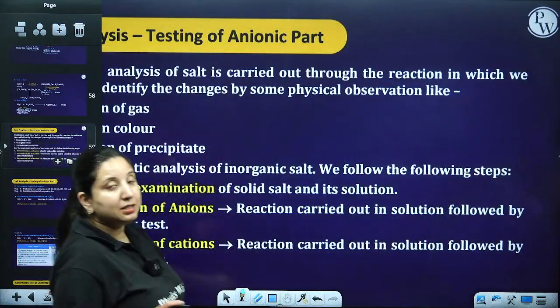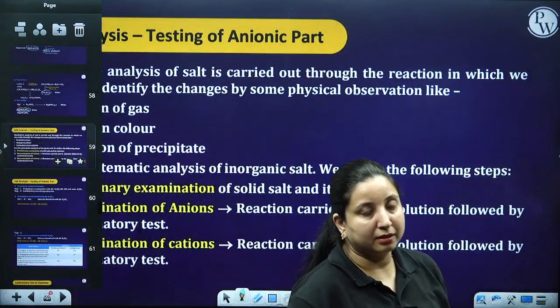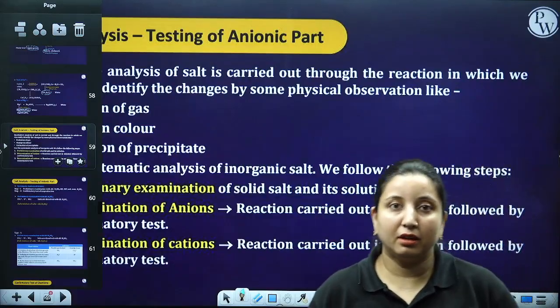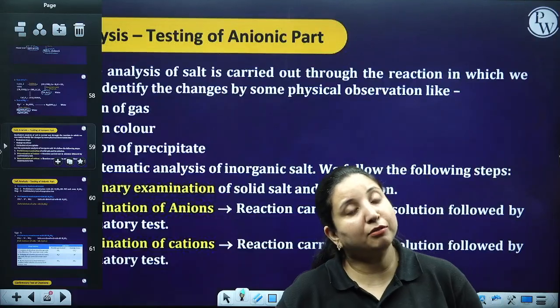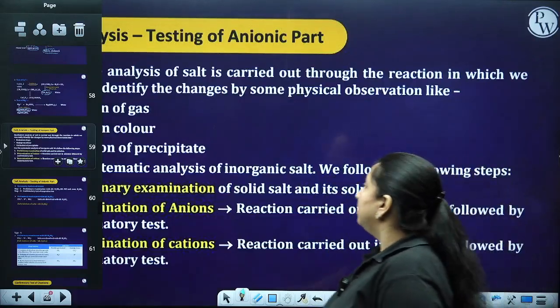Now with this we finish the cationic part. I got to know who my cation is. Now I have to look for my anion. So